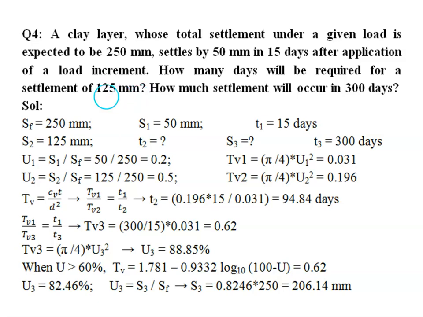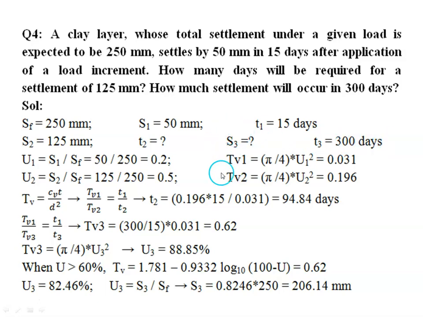So here different cases are given, but the soil is the same. The final settlement is given as 250 mm. In 15 days it will settle by 50 mm, so we can take it as S1. Then, how many days will be required for a settlement of 125 mm? If you take S2 as 125 mm, how many days will it take? That is taken as T2. Then how much settlement will occur in 300 days? So time is taken as T3, that is 300 days, and settlement is S3, which we need to find.